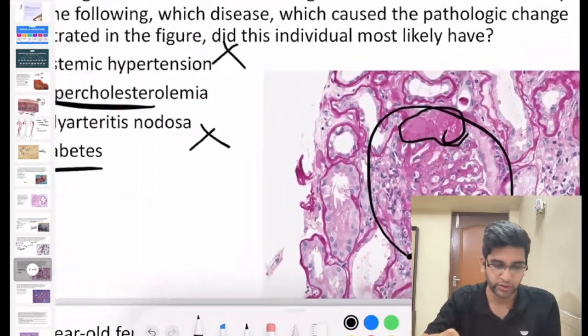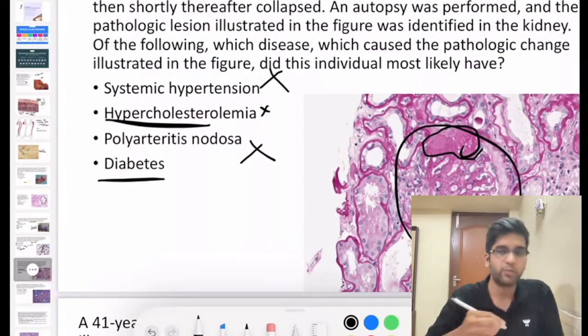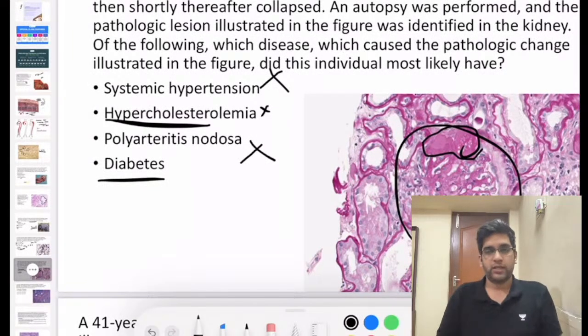Sure, Prathamesh, I'll do it, right? So hypercholesterolemia is not a possibility here, fine. Okay, I don't have the images of that. Is it okay if I draw and explain? I will definitely be able to draw and explain, fine.